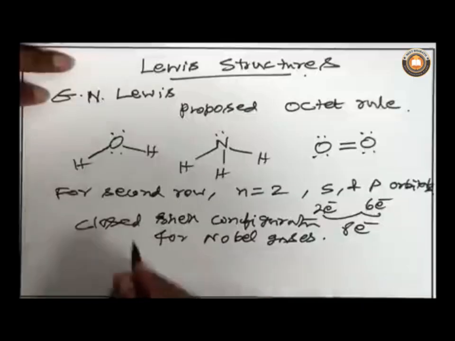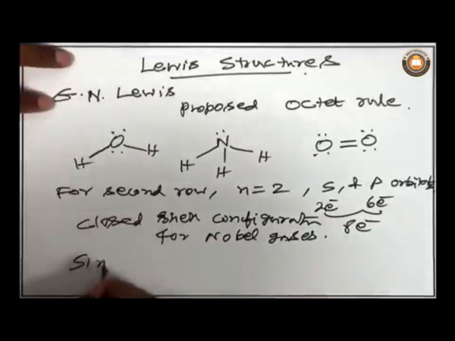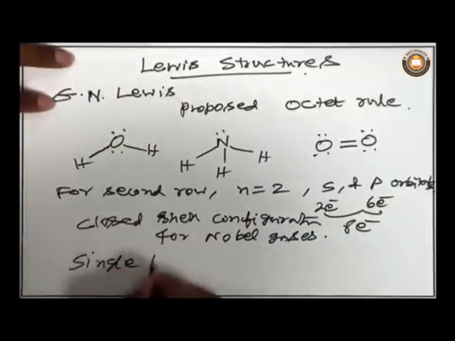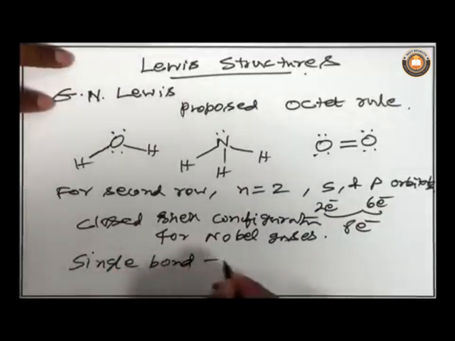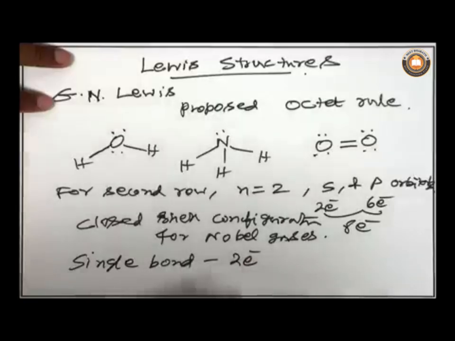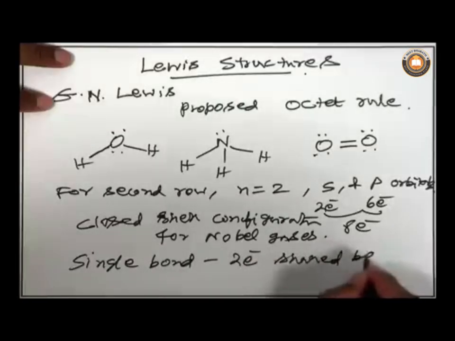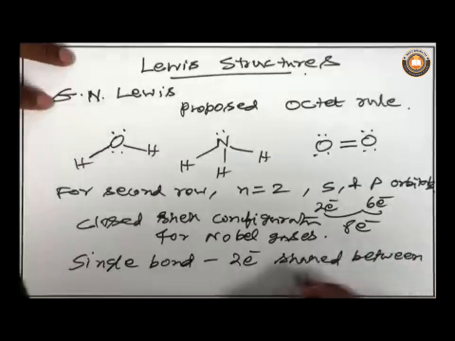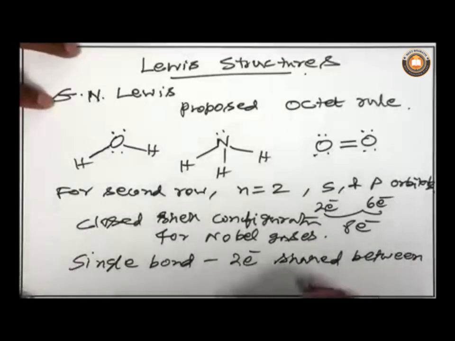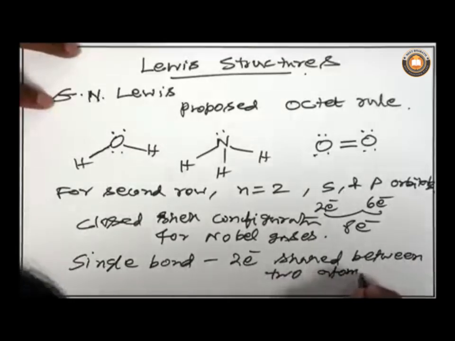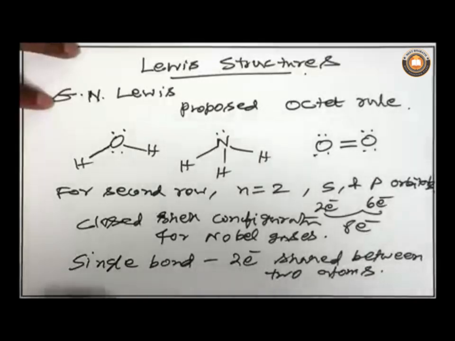Double bond means 4 electrons are shared between atoms.